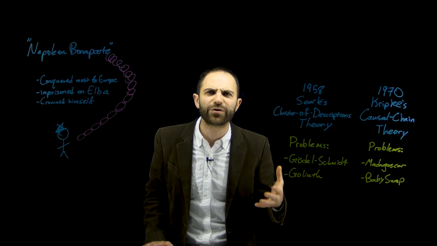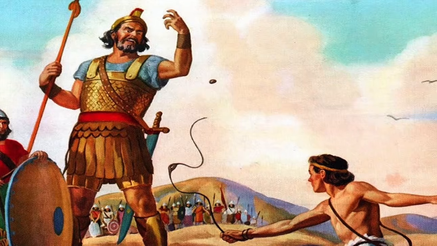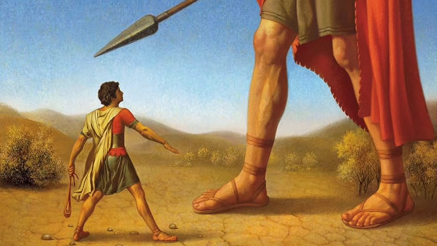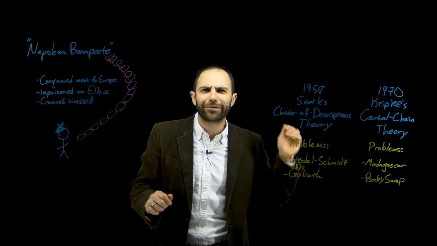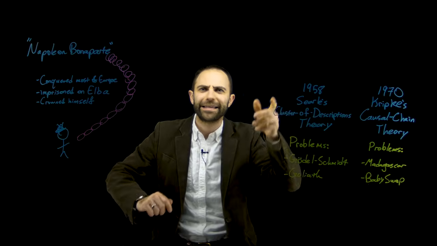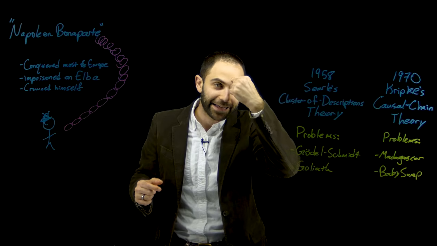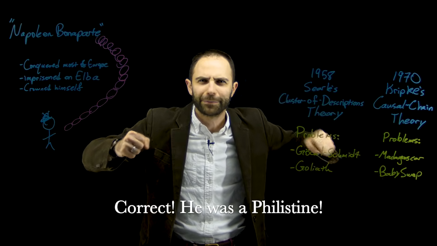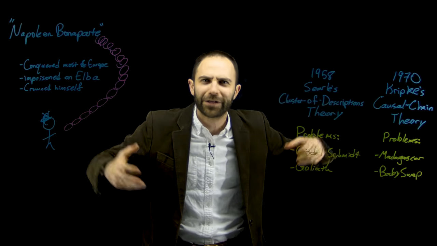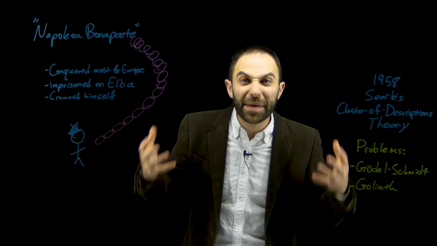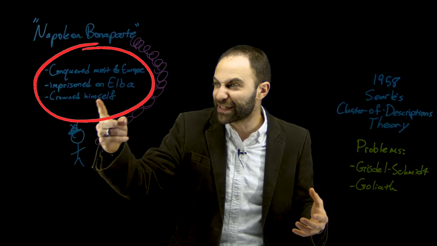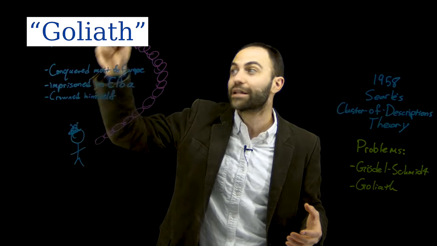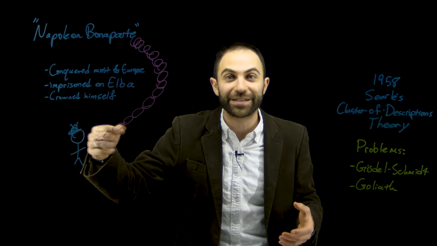What's the thing that most people know about Goliath? It was that he was killed by David. David, before he became king, this is in the Bible, had a little slingshot, and he threw a rock and hit Goliath in the head and killed him. Goliath was a big, strong Philistine, one of the bad guys, and David killed him. That's the main piece of information in this cluster of descriptions for the name Goliath: David killed him.